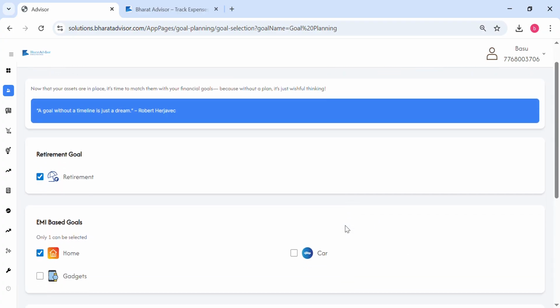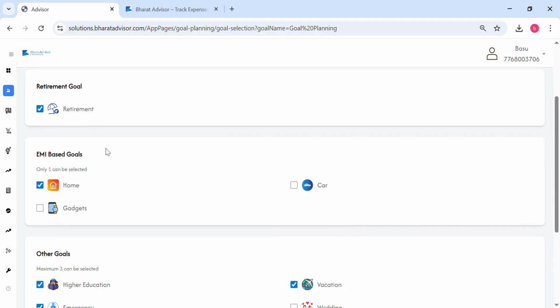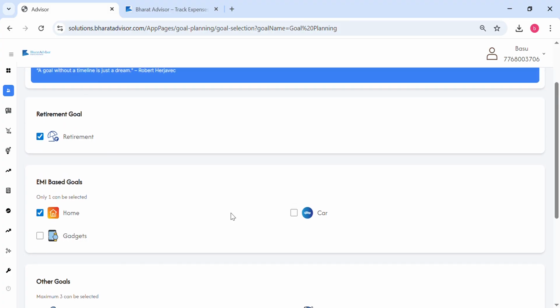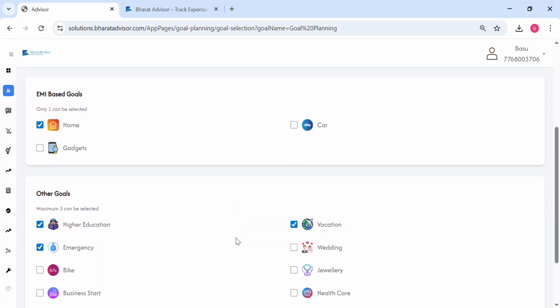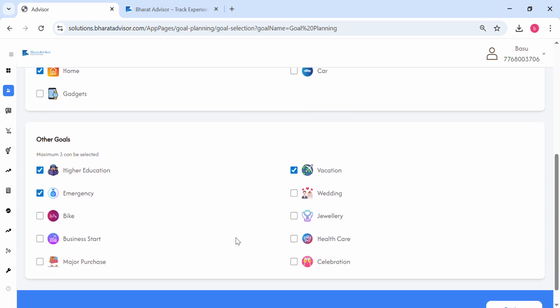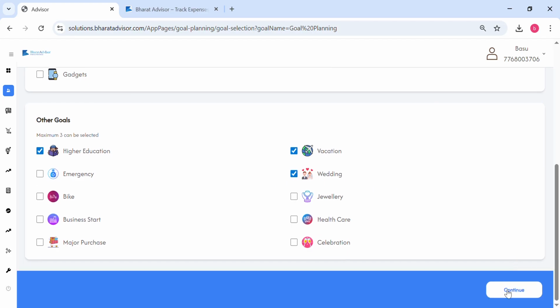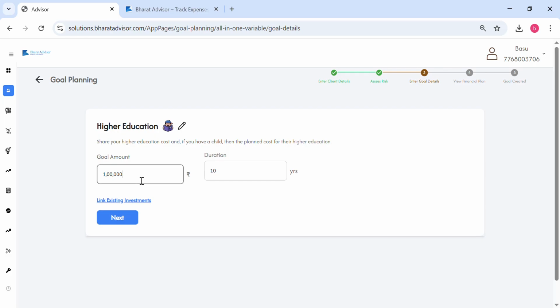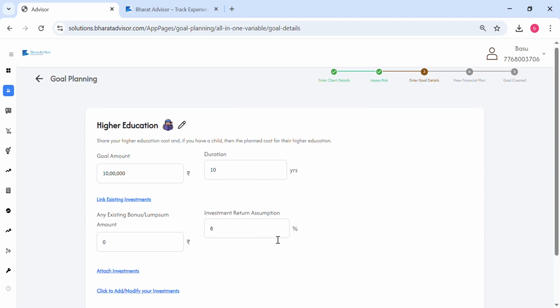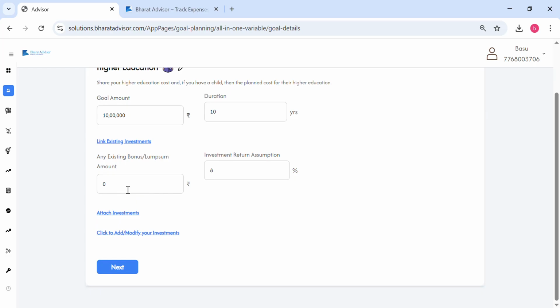Then you can also ask for multiple goals. We are providing the option to select multiple goals: a retirement goal, a home goal, higher education, vacation or emergency. People can plan for different goals, so they can select and deselect whatever they want. Once you set the goals, the idea is to provide the amount. Everything gets calculated in future value. You just need to provide the current value. For example, if you have a higher education goal of 10 lakh, you can also put in any kind of bonus amount if you are planning to get one in future.